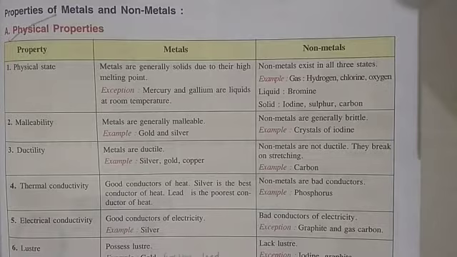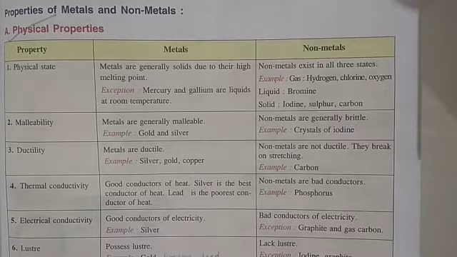Next is thermal conductivity and electrical conductivity. Metals are good conductors of heat. Thermal means heat. Metals are good conductors of heat and electricity. Some examples are given. Silver is the best conductor of heat, whereas lead is the poorest conductor of heat.